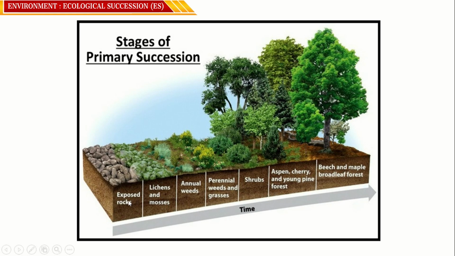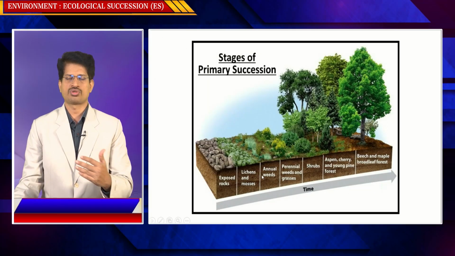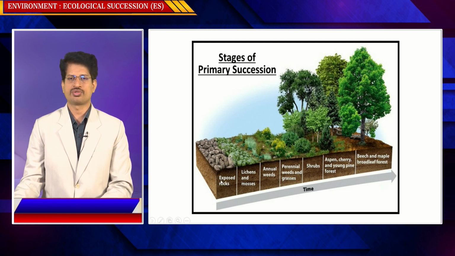In the initial stages, in the primary succession, there are no pre-existing life forms, just exposed bedrock. Later, simple living beings like lichens, moss, grass, and algae develop here. Next, annual weeds, which can live for about a year. Next, perennial weeds, which can live for a longer duration, and shrubs. Gradually, large big trees, the angiosperms, which can live for a longer duration, can be observed in this process of succession from pioneer species to climax species.